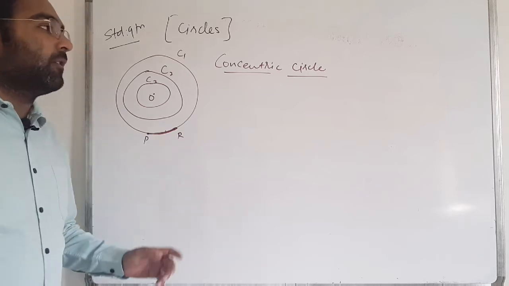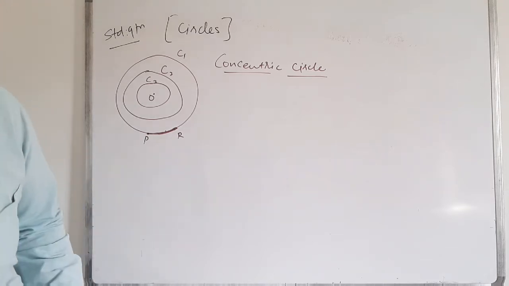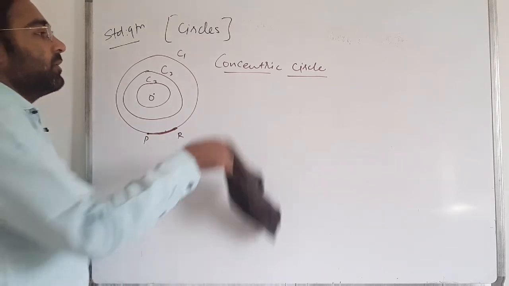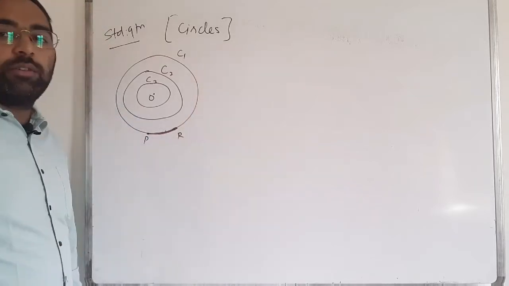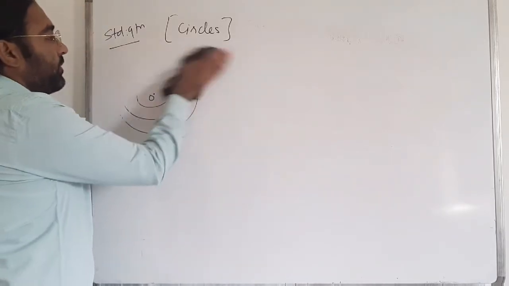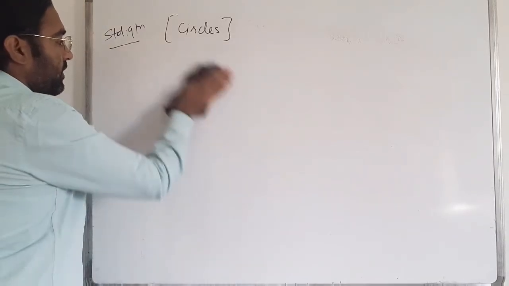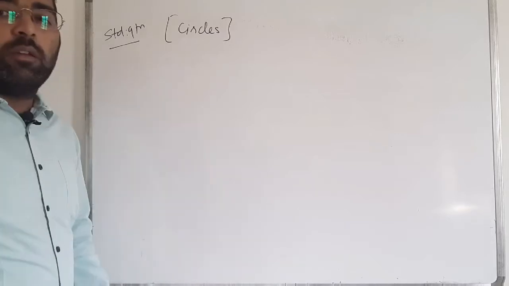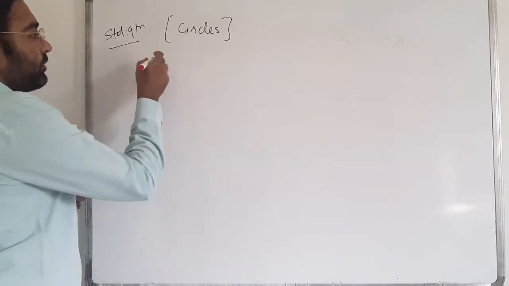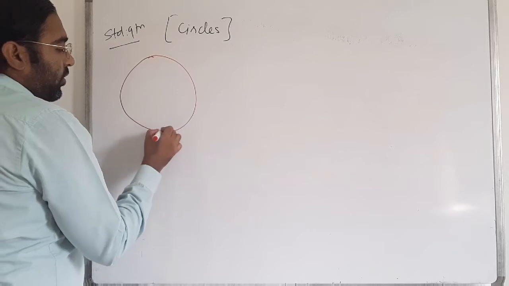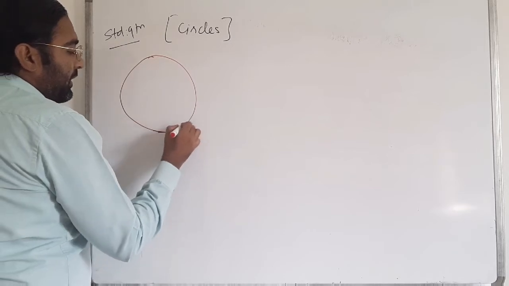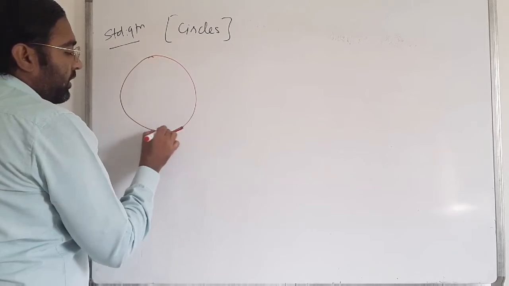Now moving on after the concentric circles. Circles which have the same center are known as concentric circles. Now, the smaller part of the circle is known as the arc of the circle.